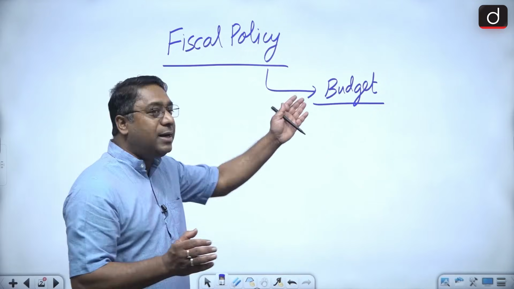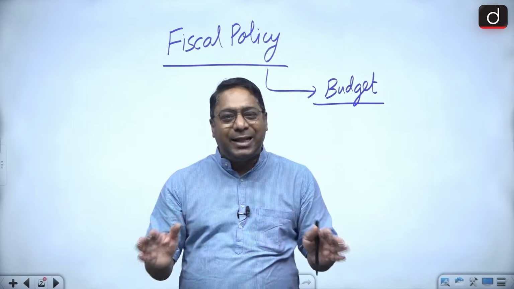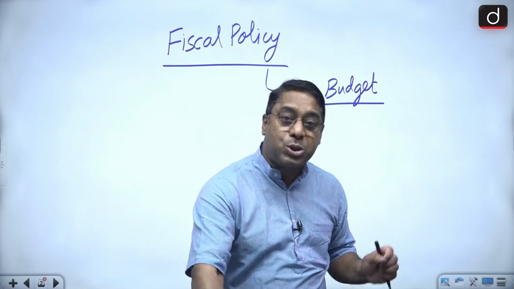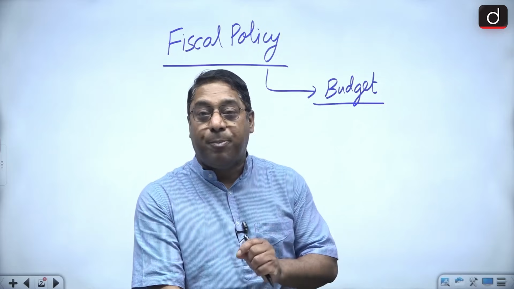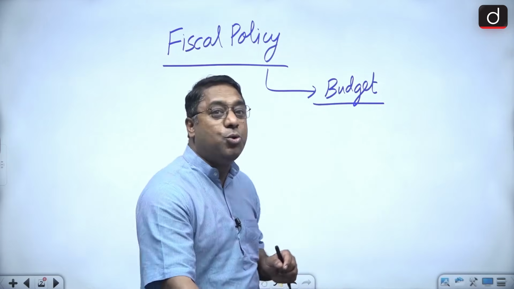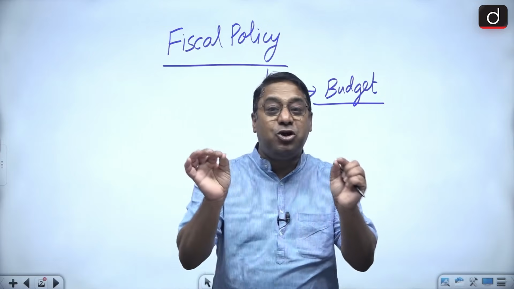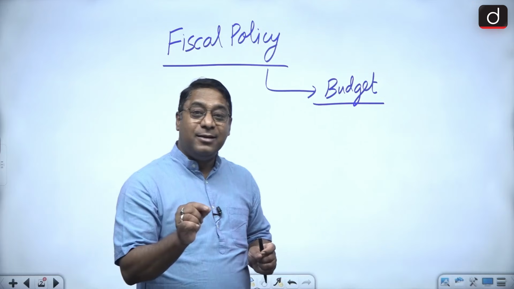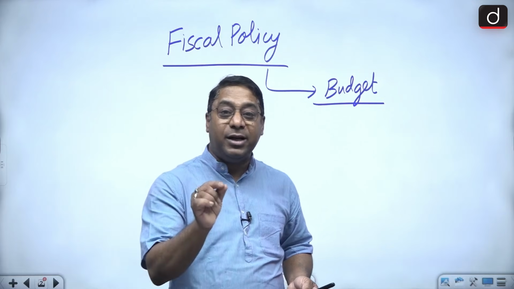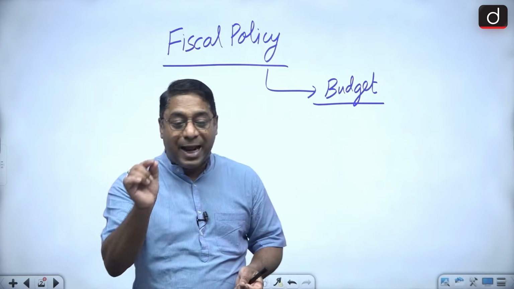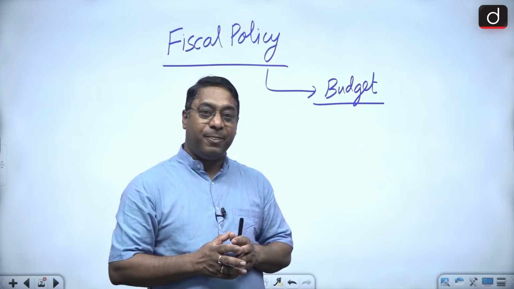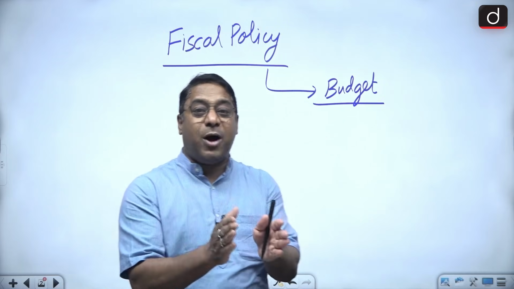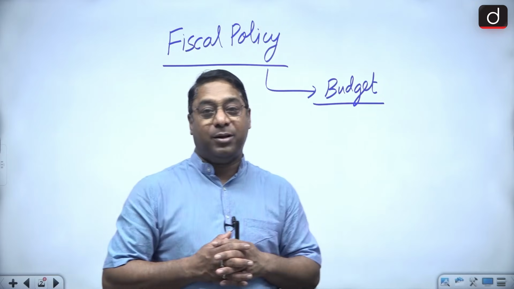And Indian Constitution does not use the word budget. In Article 112 of the Constitution, we can find the words annual financial statement. So Article 112 talks about the annual financial statement.